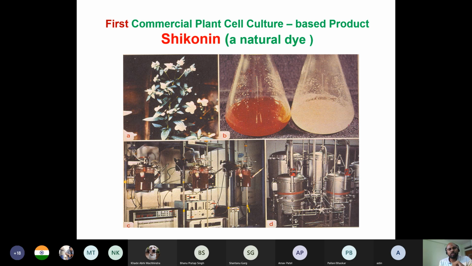This is the importance: you don't need the entire plant, and the growth is very fast. In 14, 15 days you will get the product. If you want the same amount from the entire plant, even in vitro, it will take 1 month, 2 months, in some cases 3-4 months. But here it will not.